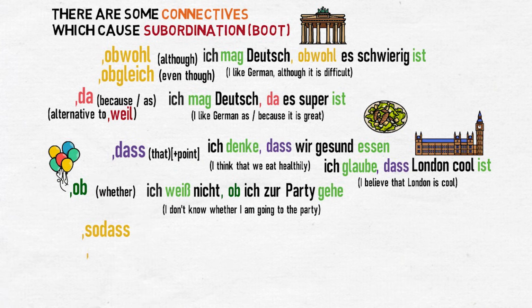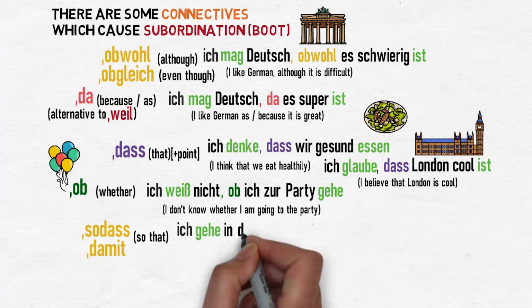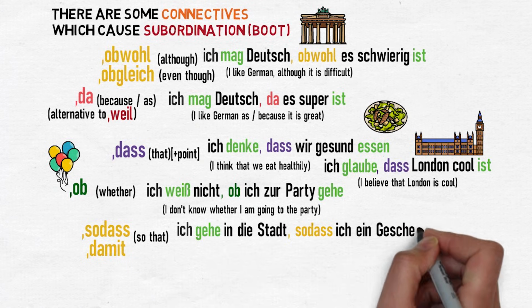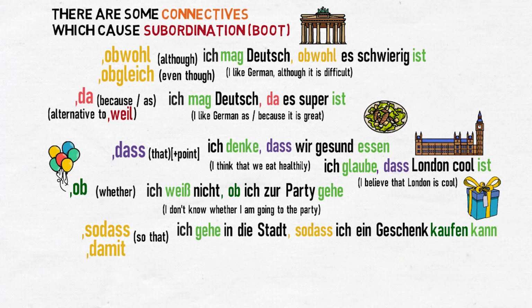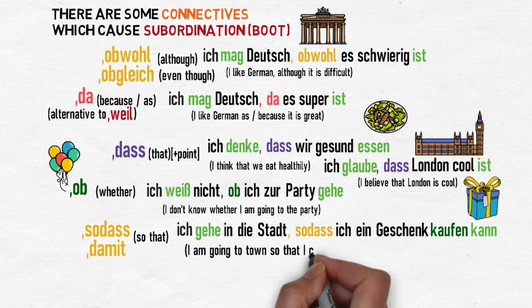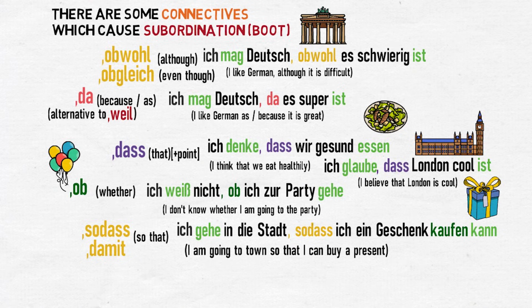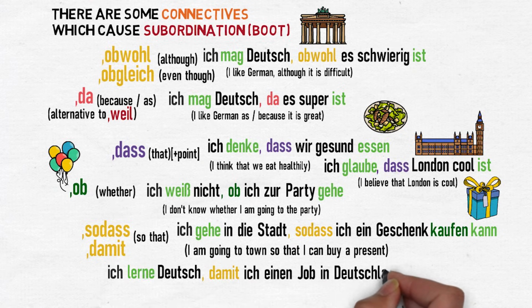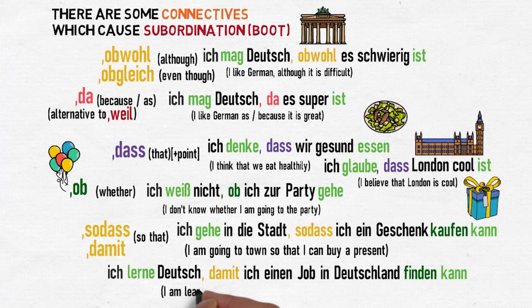So dass or damit, which means so that. For example, ich gehe in die Stadt, so dass ich ein Geschenk kaufen kann. I'm going to town so that I can buy a present. Or ich lerne Deutsch, damit ich einen Job in Deutschland finden kann. I'm learning German so that I can find a job in Germany.